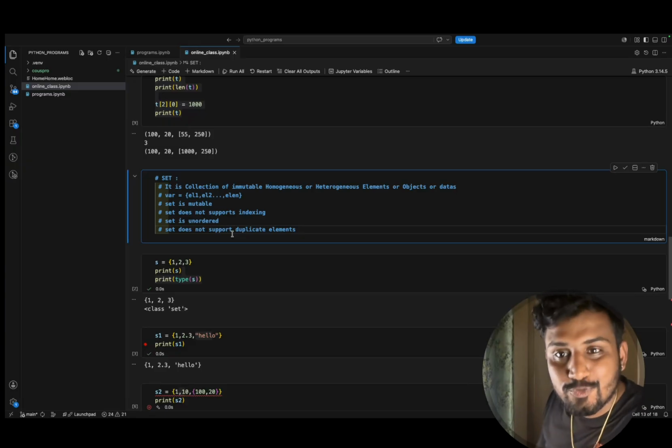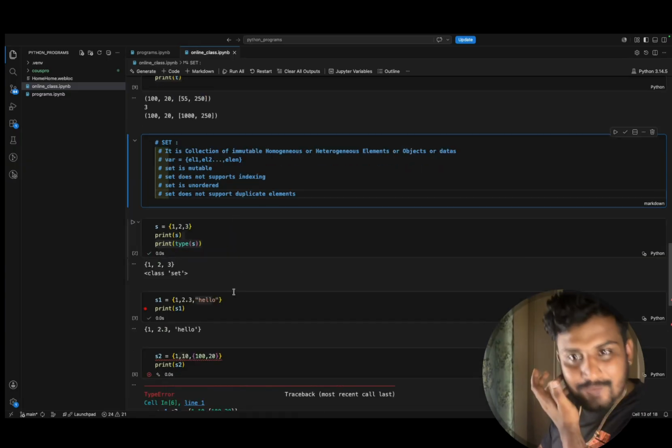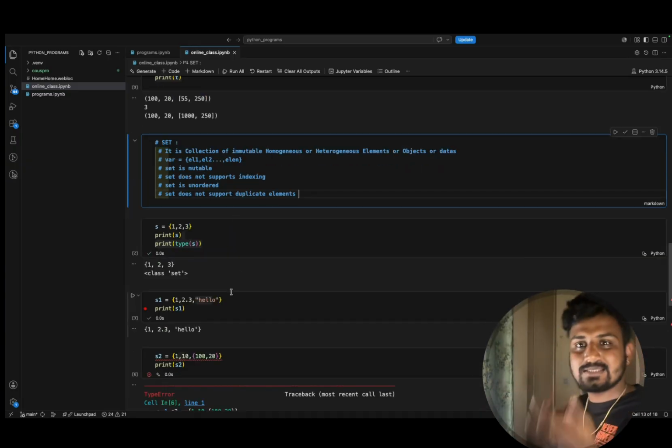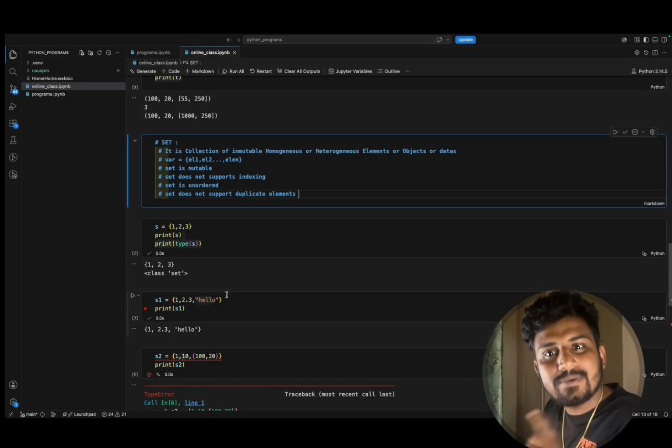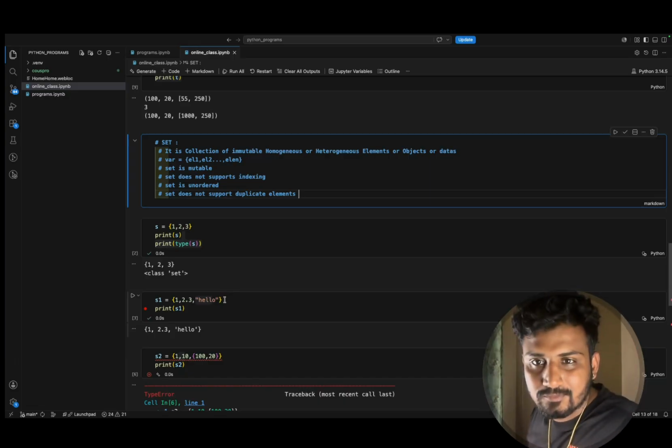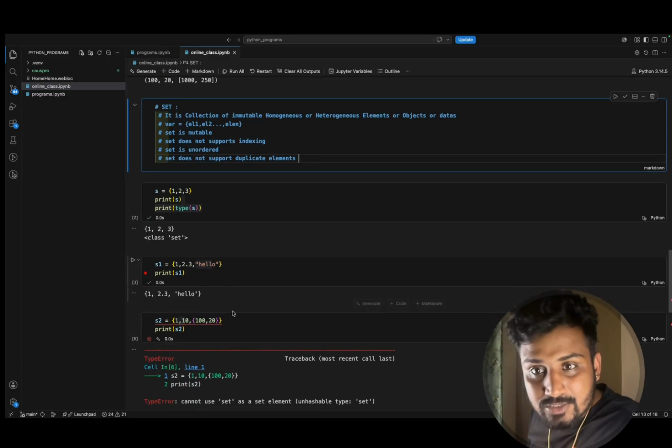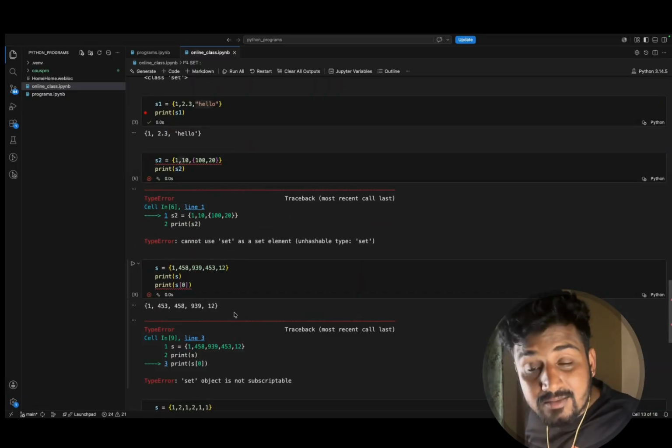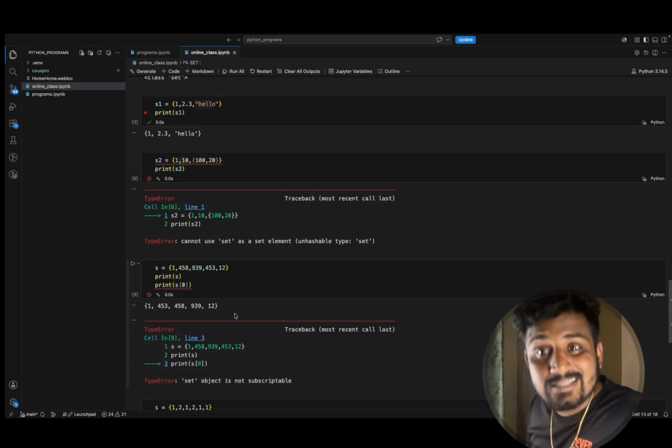Understood? Set does not support duplicate elements. Whenever you are trying to create duplicate elements inside a set, they will never be stored. Only unique copies are going to be stored. That is also one of the reasons why indexing is not supported inside your set.